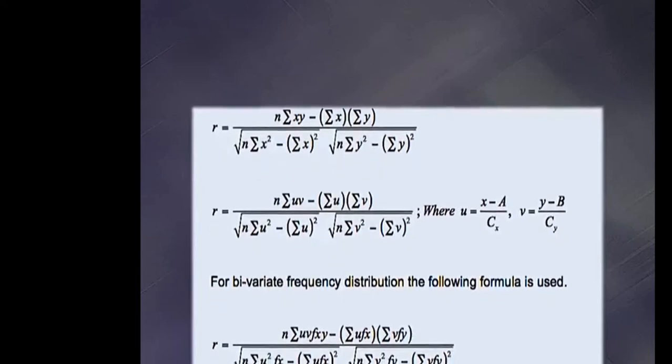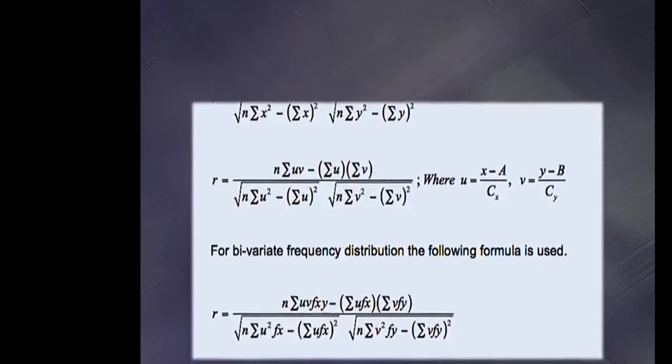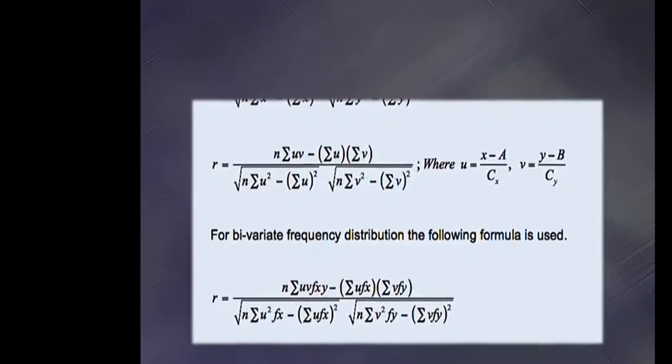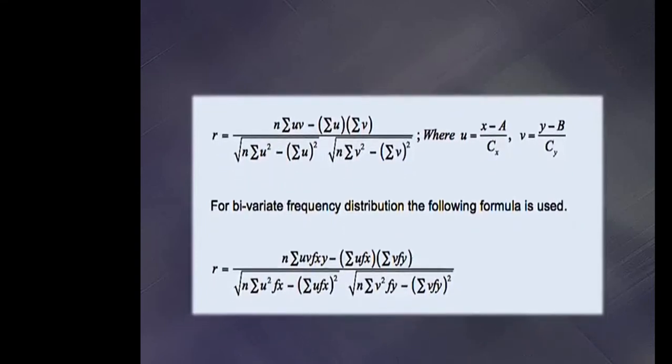We can also write r equal to n summation uv minus summation u multiplied by summation v, divided by the square root of n summation u square minus summation u whole square, multiplied by the square root of n summation v square minus summation v whole square, where u equals (x minus a) divided by cx and v equals (y minus b) divided by cy, which is change of origin and scale.